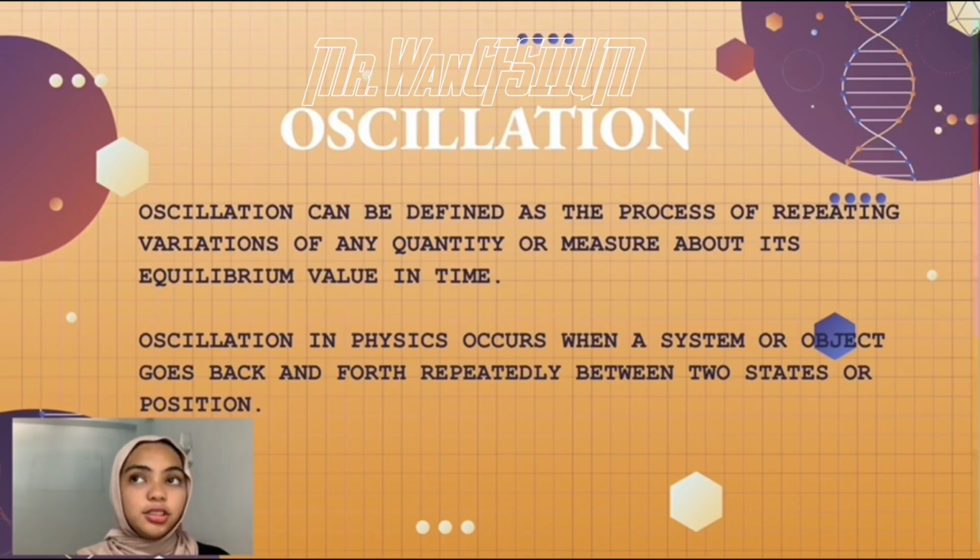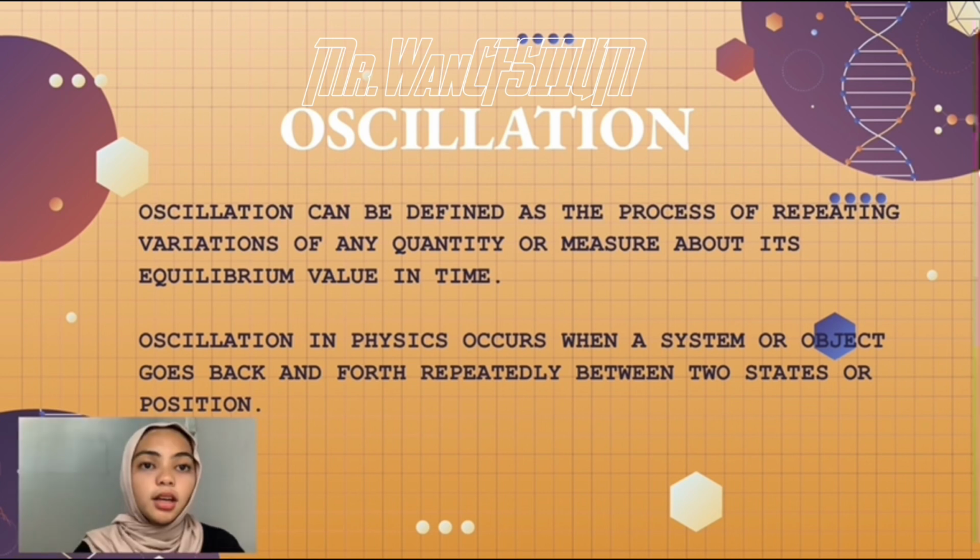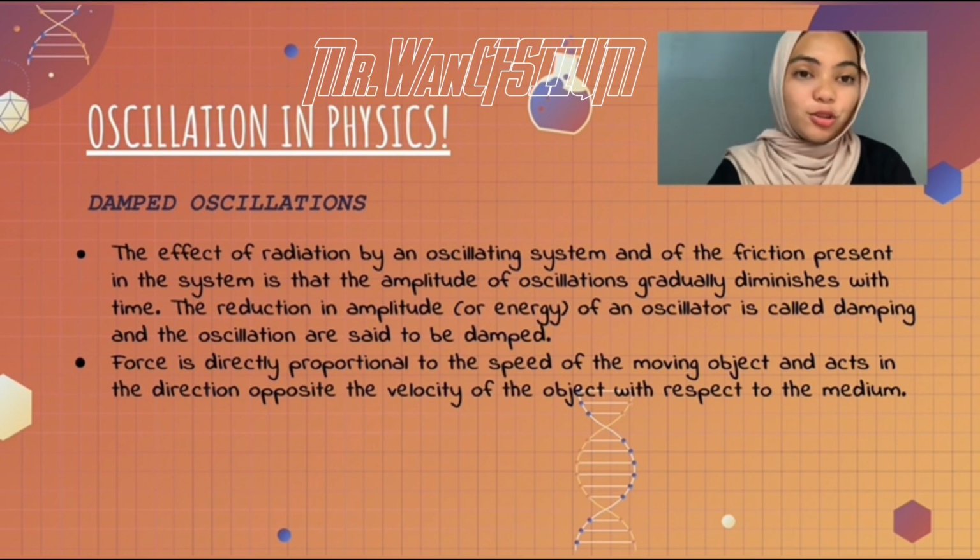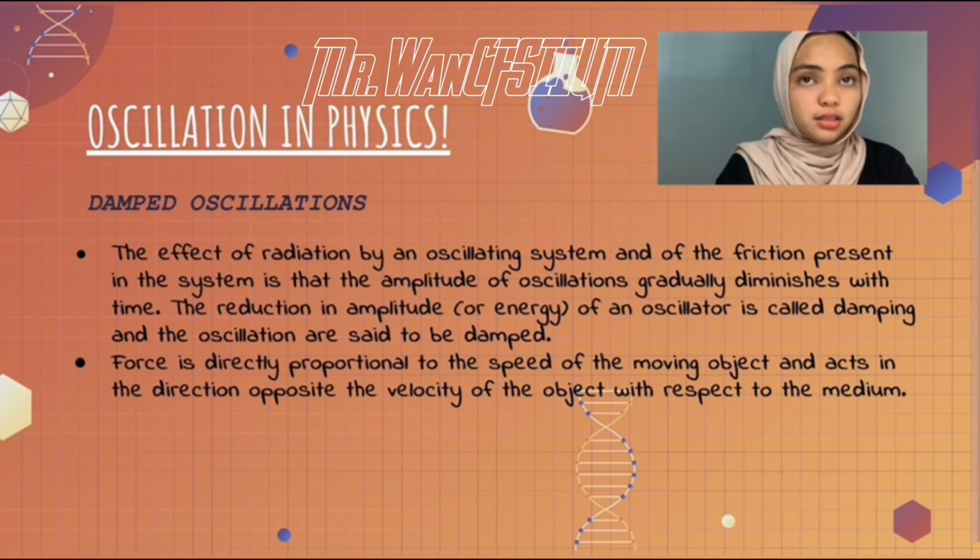Generally, oscillation can be defined as a process of repeating variation of any quantity or measure about its equilibrium value in time. Oscillation in physics occurs when a system or object goes back and forth repeatedly between two points or positions. So now we will discuss oscillation in physics. Oscillation in physics has two types, that is damped oscillation and also forced oscillation.